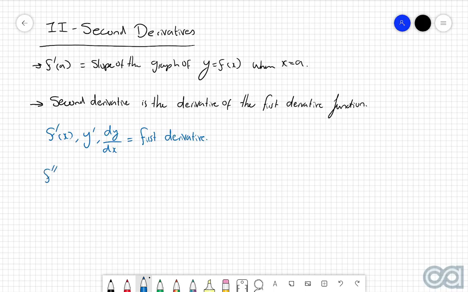Now that we're looking at second derivatives, we use this kind of notation. We can either use f double dash of x, we can have y double dash, or we've got d squared y over dx squared. And this is all notation for the second derivative.